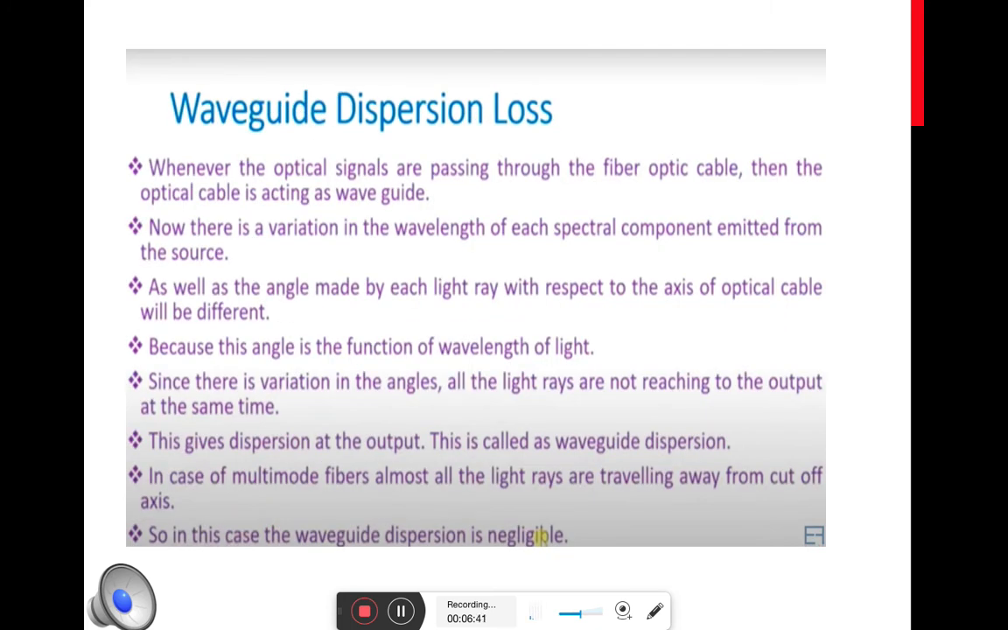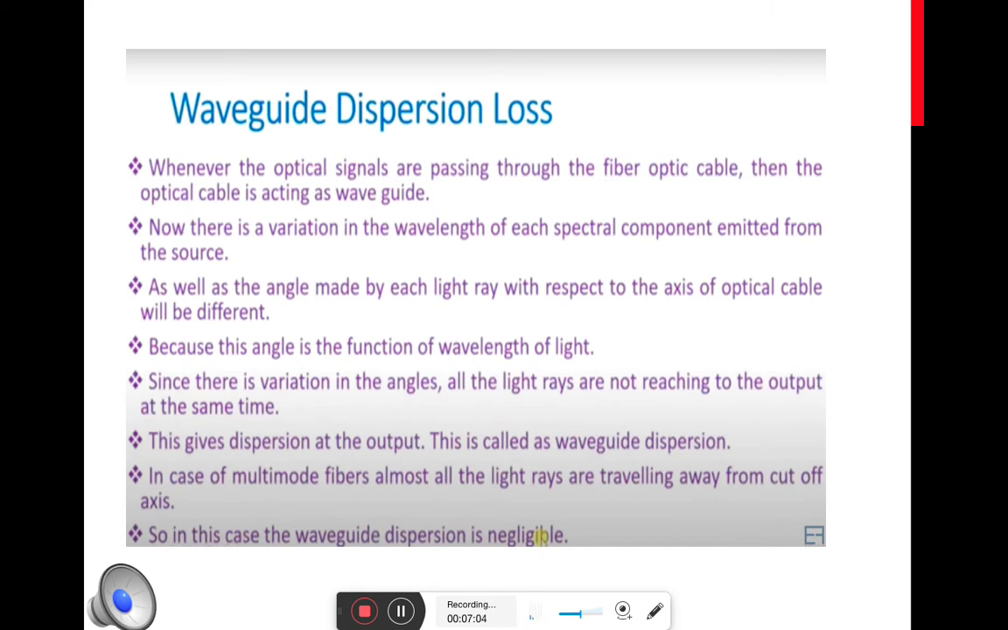So another type of loss is waveguide dispersion loss. In waveguide dispersion loss, we have a signal that is being transmitted through a waveguide. Here in optical fiber, the signal is mostly transmitted through the core of the optical fiber. So the waveguide is the core. We have an input source, and the light from the input source will be propagating through the waveguide, that is the core of the optical fiber.